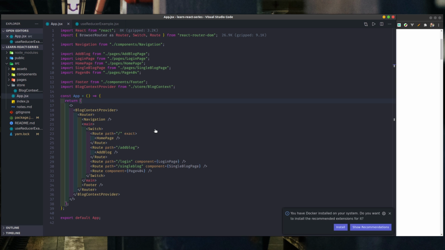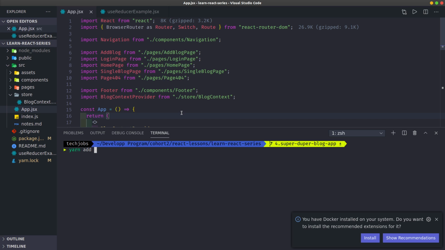Open my existing project, which is our blog app. I'll go ahead and install Firebase and also React Firebase UI. I'm using Yarn, so I'll say yarn add Firebase together with React Firebase UI.